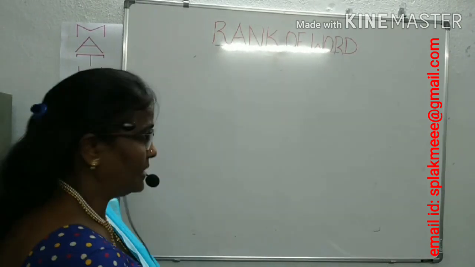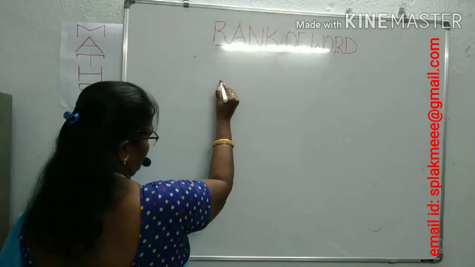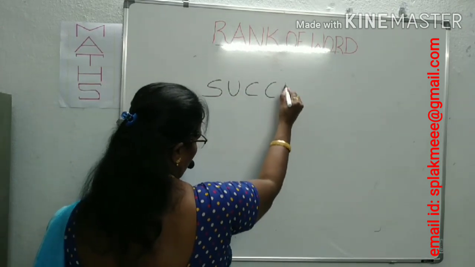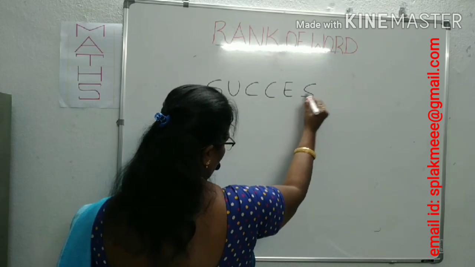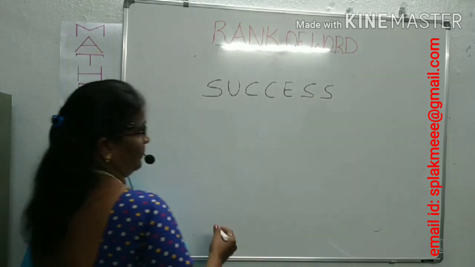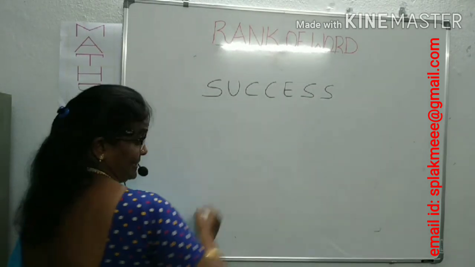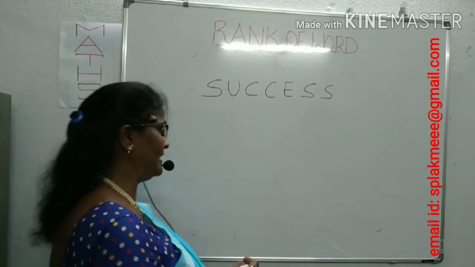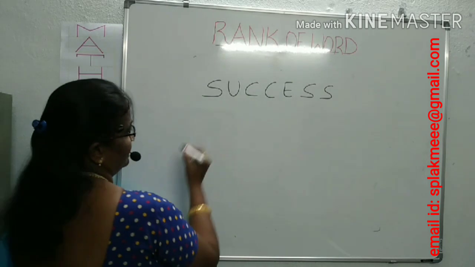You can observe the word SUCCESS, S-U-C-C-E-S-S, success. In this word, there will be repetition, C is there as well as S. Even though one letter and more letters are repeated, same process. What is that? We'll look at here. First of all, alphabetical order.